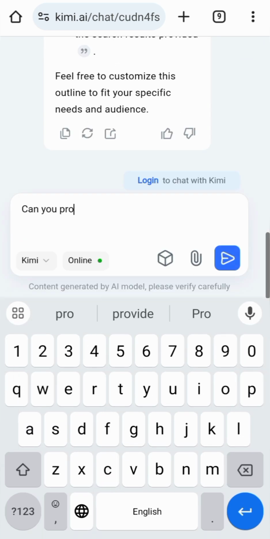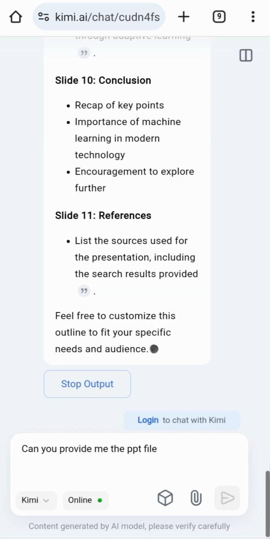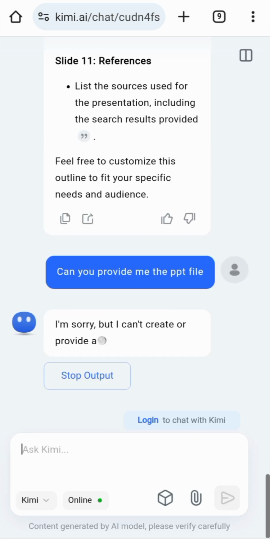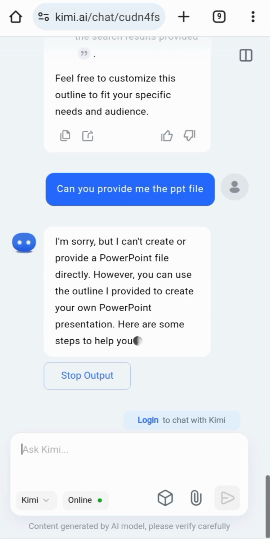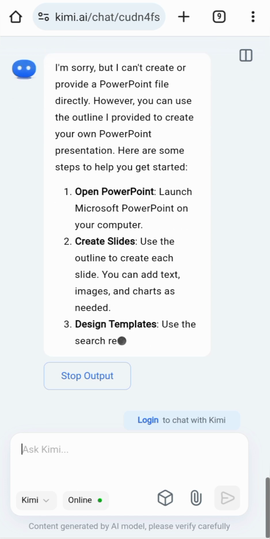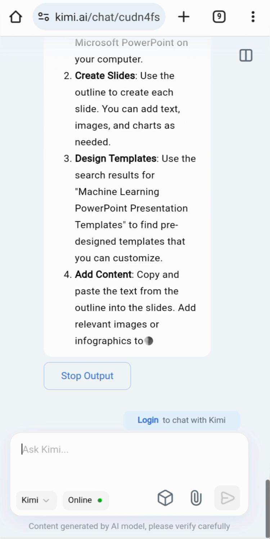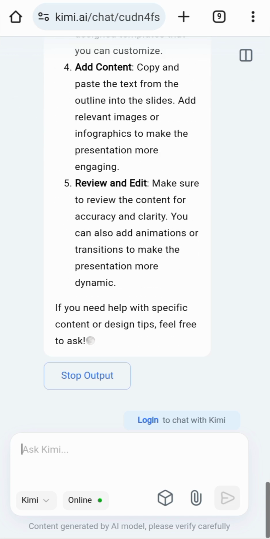Can you provide me the PPT file? Let's see. I'm sorry, but I can't create a PowerPoint file. It means this cannot create any PowerPoint file, but it can guide you.